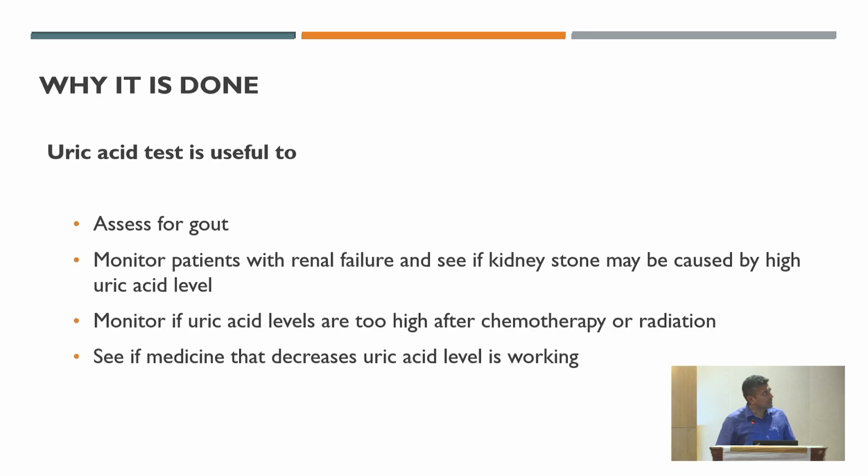Why is it done? To assess and monitor the patient with renal failure and see if the kidney stone may be due to a high uric acid level. If you see in your practice a recurrent stone former, any patient having three or more episodes of renal colic in a year is called a recurrent stone former. Those patients you can evaluate for the type of stone.